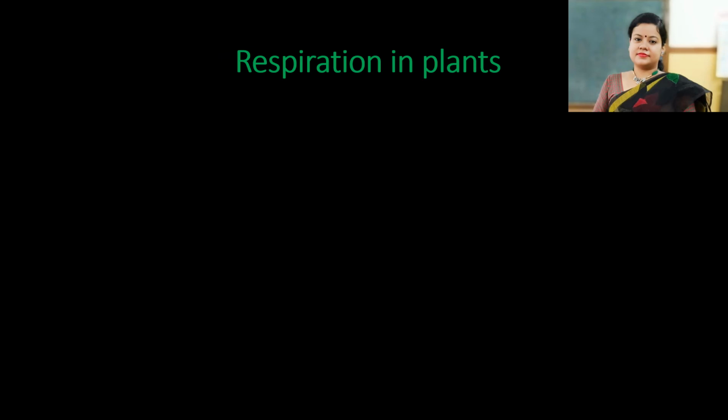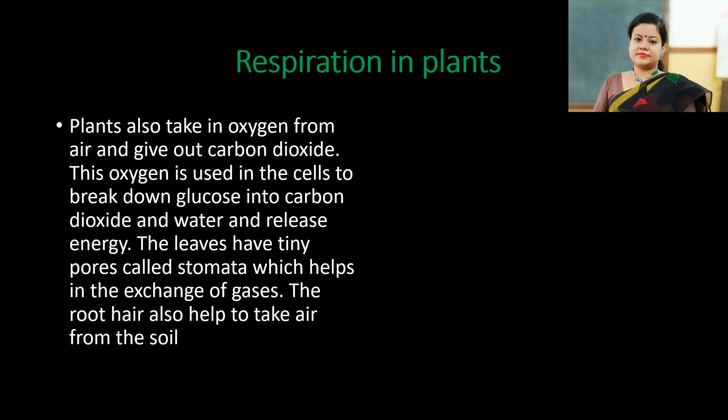Next, respiration in plants. Plants also take in oxygen from air and give out carbon dioxide. Children, note it, during respiration plants do take oxygen and release carbon dioxide, unlike photosynthesis. This oxygen is used in the cells to break down glucose into carbon dioxide and water and release energy. We have already read the equation of respiration.